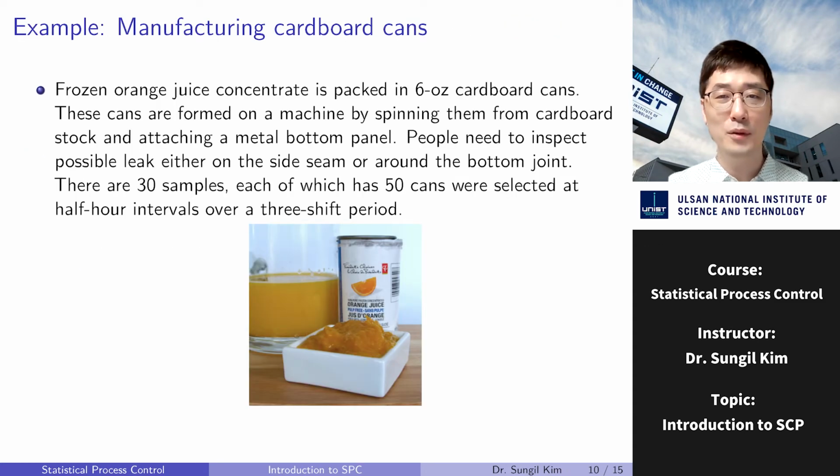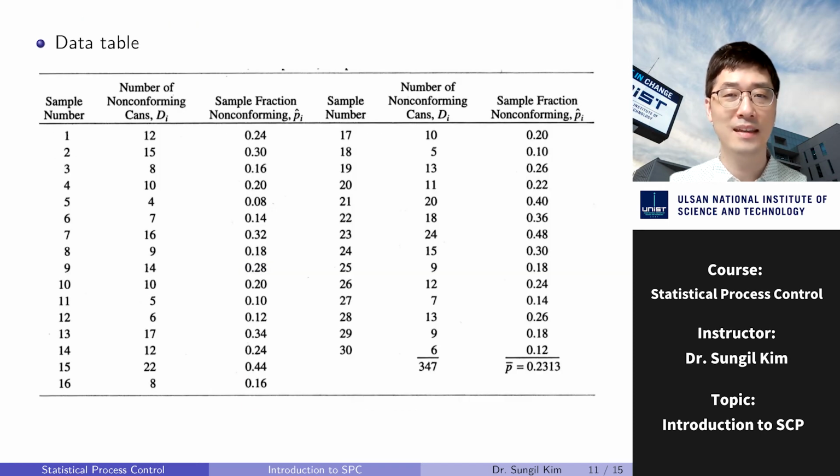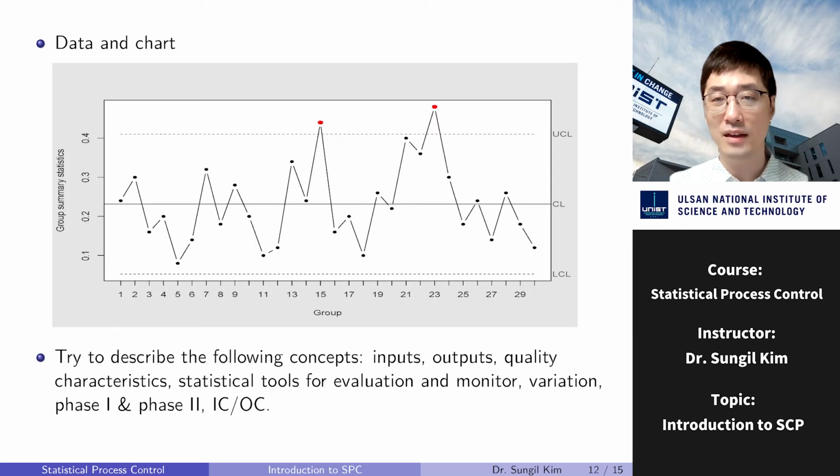Now let me give you two examples of production process. First one is manufacturing process of cardboard cans. To inspect possible leak either on the side seam or around the bottom joint, 30 samples, each of which has 50 cans, were collected, and the number of non-conforming cans out of 50 counted as the table shows. Suppose that we construct a control chart as shown in this figure.